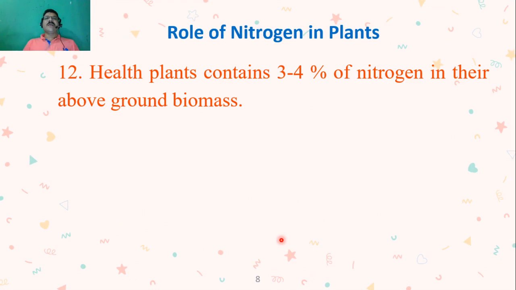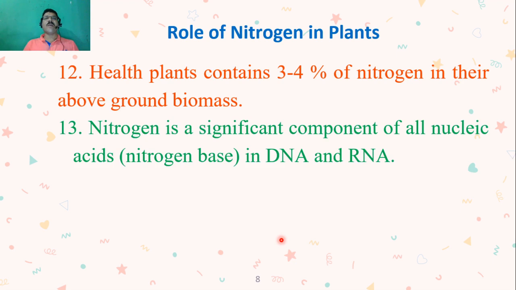Then a healthy plant contains 3 to 4% of nitrogen in its above ground biomass. So any healthy plant contains 3 to 4% of nitrogen in its above ground biomass. Above ground biomass means its leaves, stem, then flowers, fruits, which will contain 3 to 4% of nitrogen.